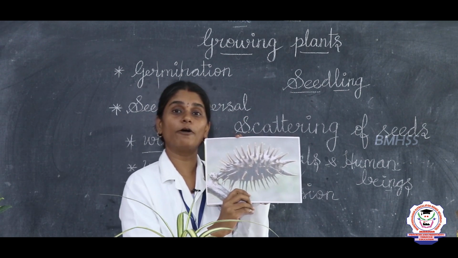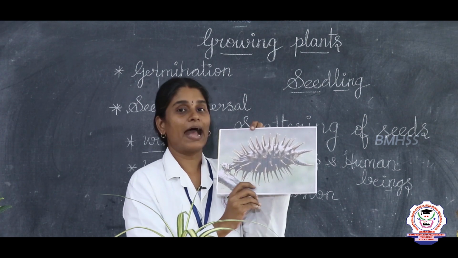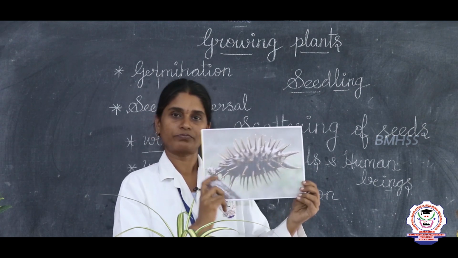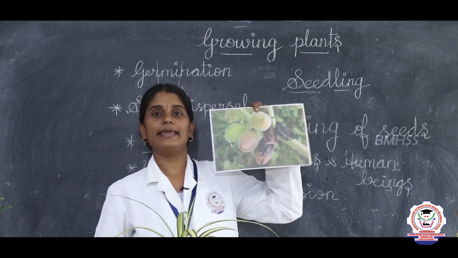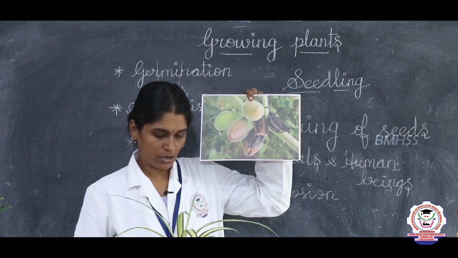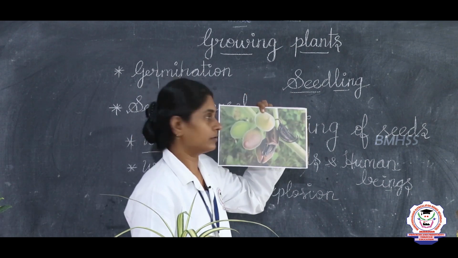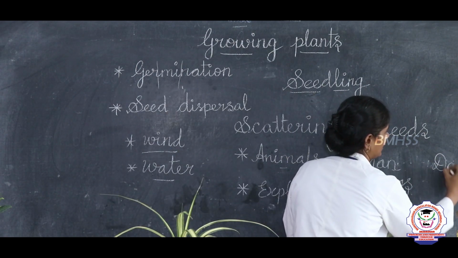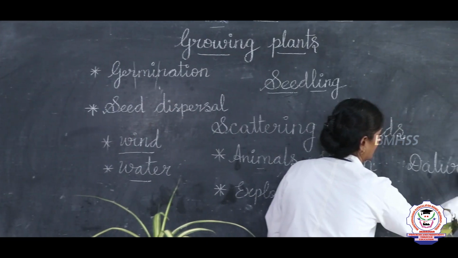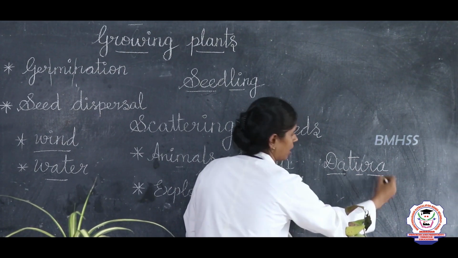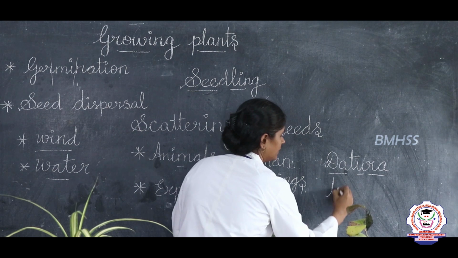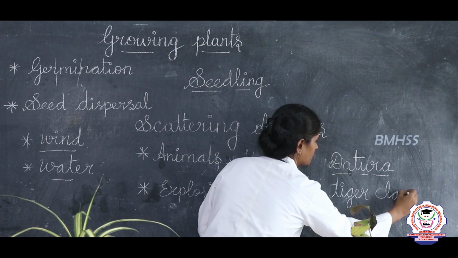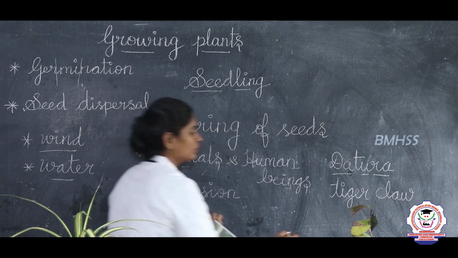Datura is an example of a seed which is dispersed by animals. Okay, so this is datura seed. Datura seeds are dispersed by animals, and then this is called tiger claw. I will write the seed names. Okay, so datura, D-A-T-U-R-A, datura, okay, and then tiger claw, T-I-G-E-R-C-L-A-W, tiger claw, okay, and then cockleber.